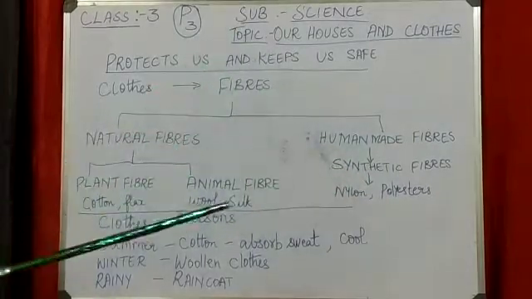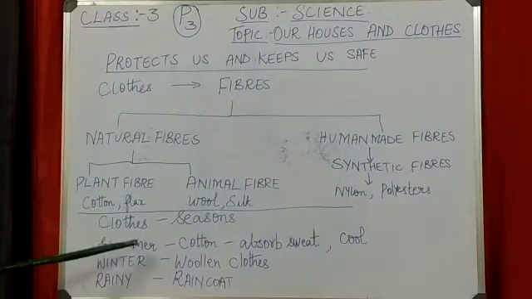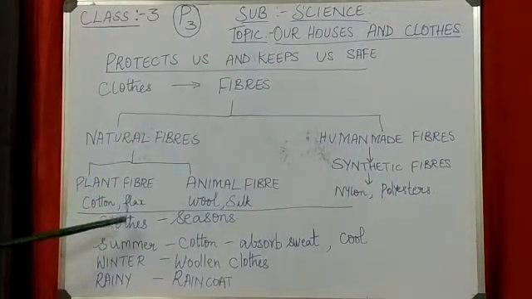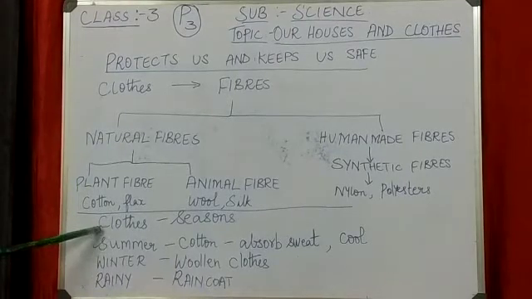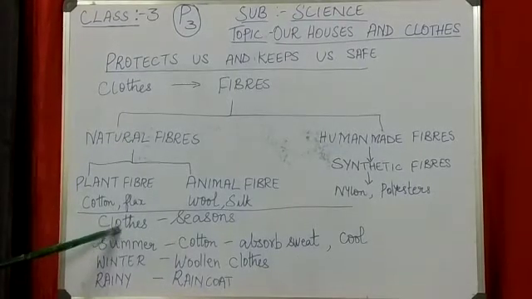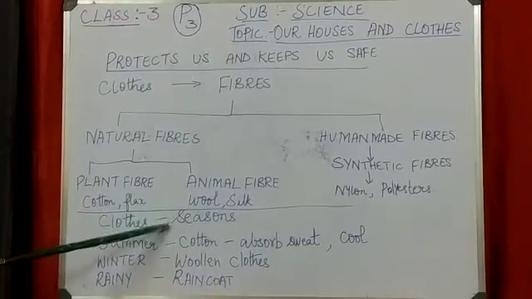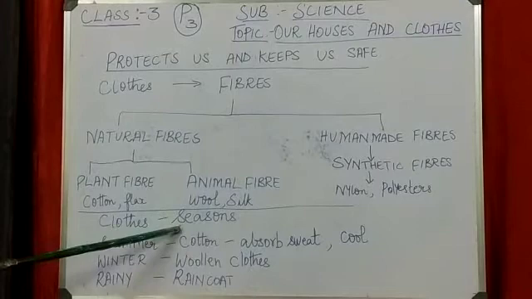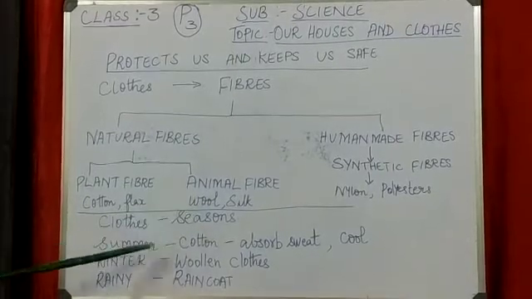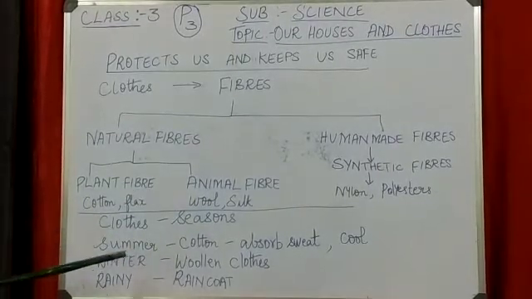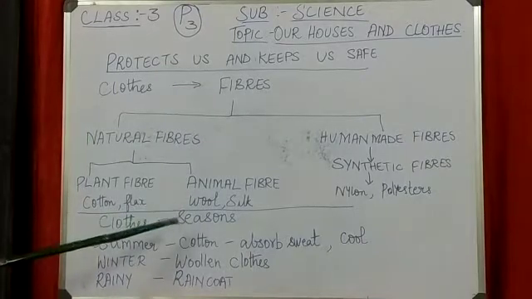Now next we will go to why do we wear clothes and why different clothes are worn. We wear different clothes according to seasons, or according to the place we live in. Different places in India have different weather, their climate is different.